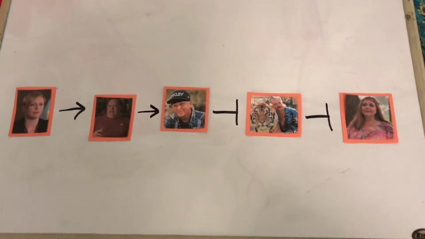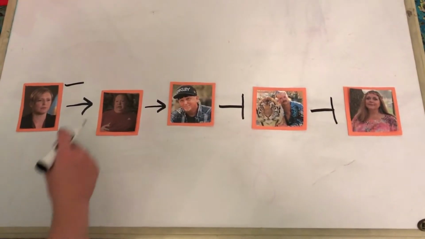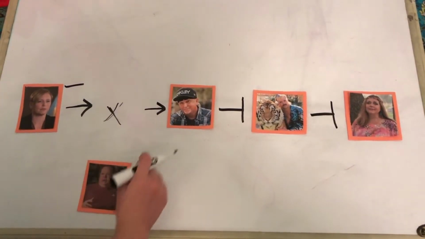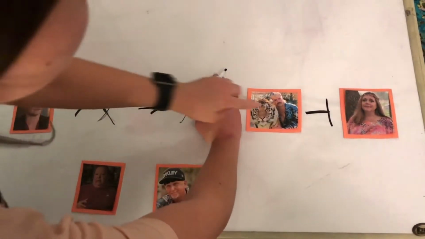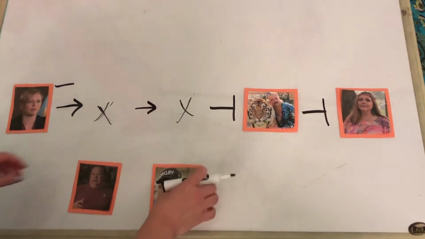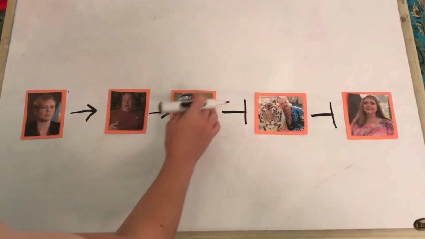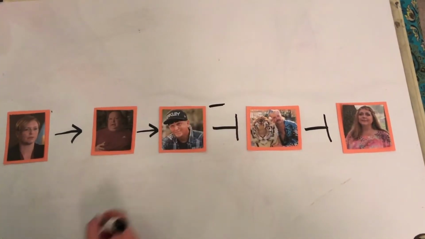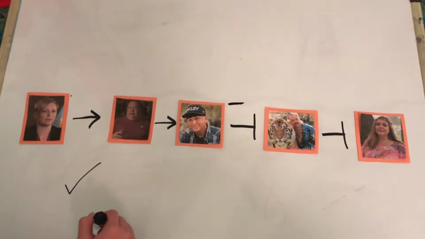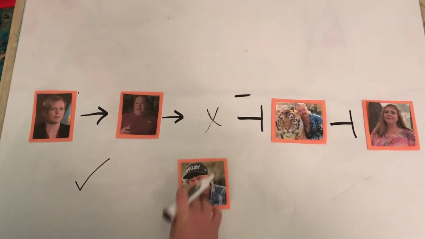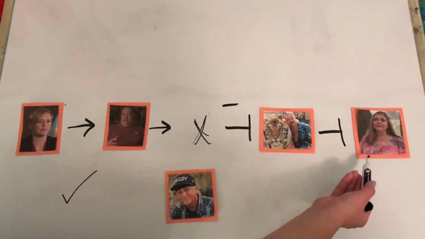One potential single mutation could be if Amanda Green was mutant. If this was the case, James Garretson wouldn't get activated, therefore Jeff Lowe wouldn't get activated, so Joe Exotic would actually be transcribed, and he would go on to inhibit Carol Baskin. And another single mutation that could be possible would be if the Jeff Lowe gene was mutated. In this scenario, the feds would activate Garretson as planned, but the Jeff Lowe gene product would not get transcribed, resulting in another situation where Joe Exotic is able to inhibit Carol Baskin.